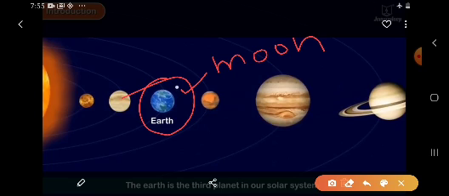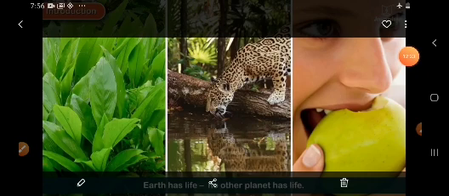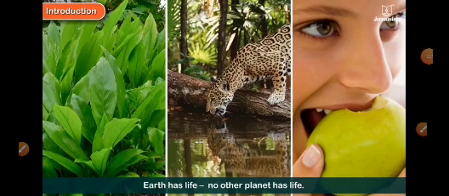Earth revolves around the sun and the moon revolves around the earth. So children, here is the moon of earth and this is earth. Today we are going to read about earth. So children, as I told you, earth has life. No other planet has life.